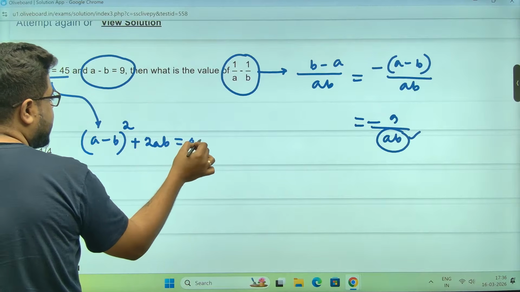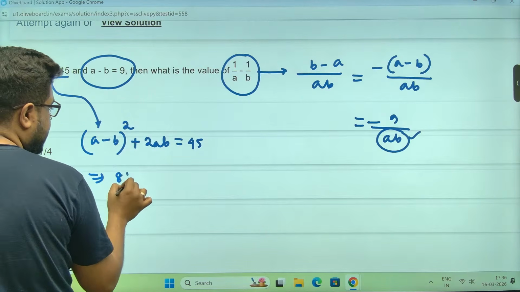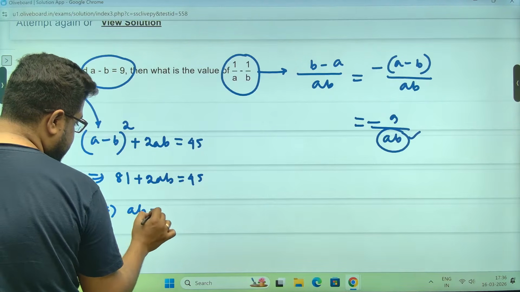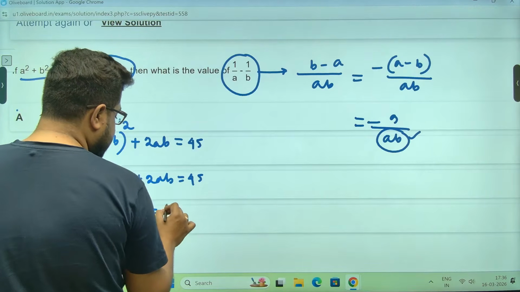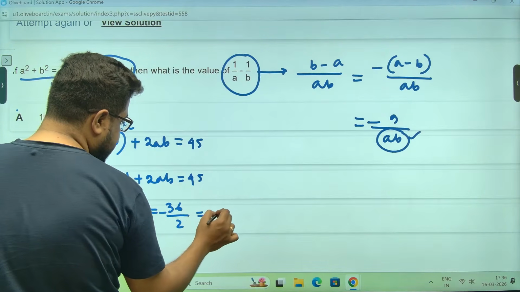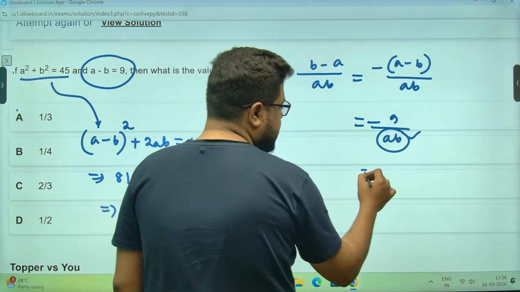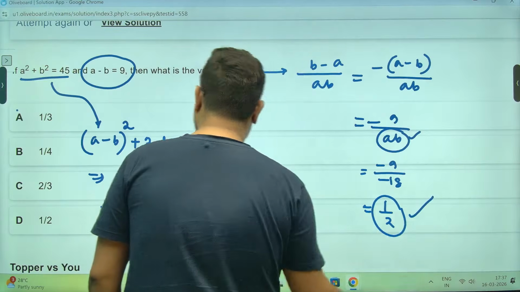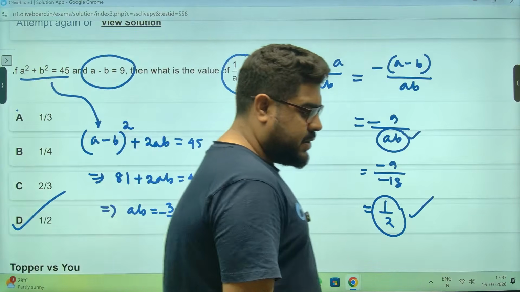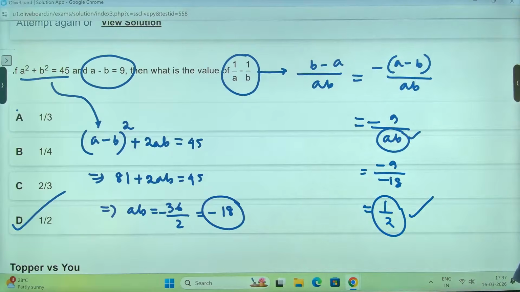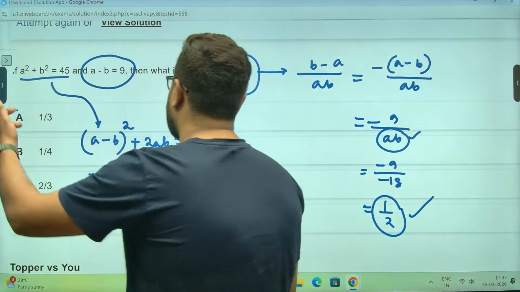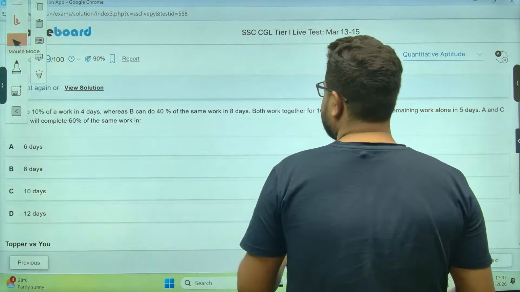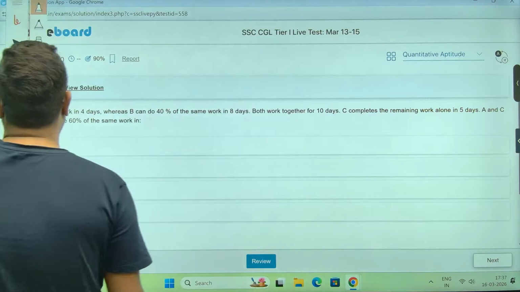That is equal to 45. This is 9 square, 81, plus 2AB. It is equal to 45. So AB becomes, sir, minus 36 by 2, that is minus 18. Put the value, sir. Minus 9 by minus 18, so the answer is 1 over 2, option number D, sir. Perfect, everyone. Not a difficult question. Rather, I'll say it's a very simple question. Next one, another time and work question.